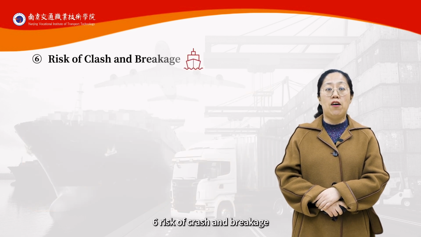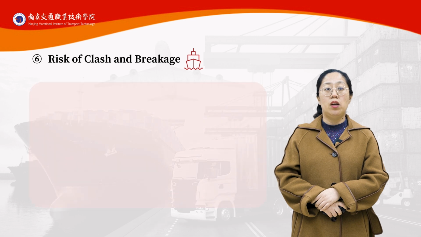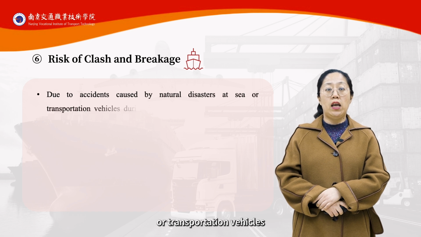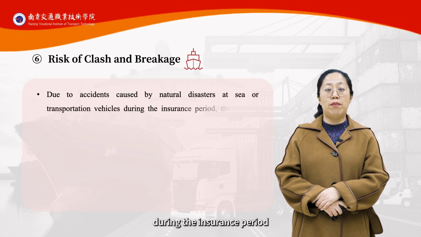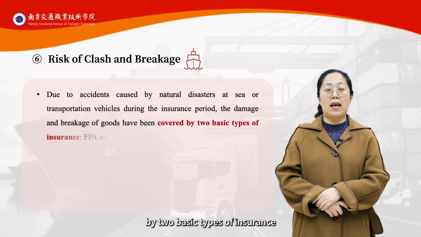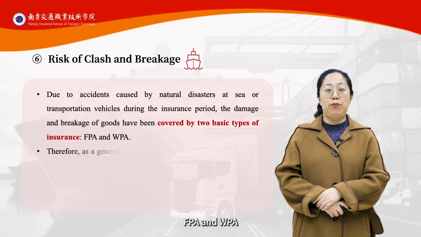6. Risk of clash and breakage. Due to accidents caused by natural disasters at sea or transportation vehicles during the insurance period, the damage and breakage of goods have been covered by two basic types of insurance, FPA and WPA.